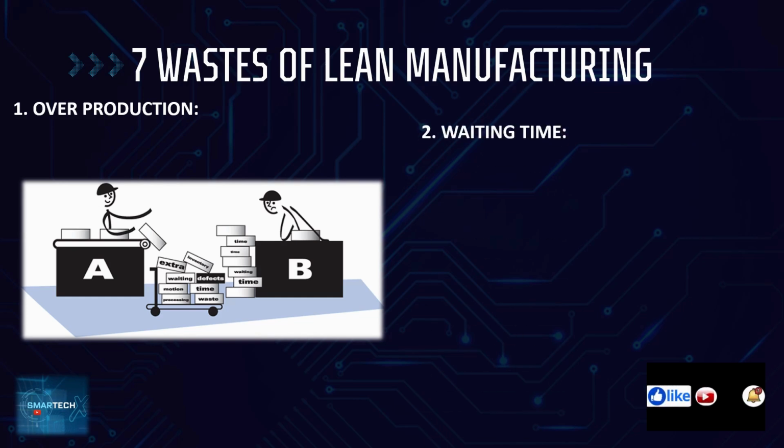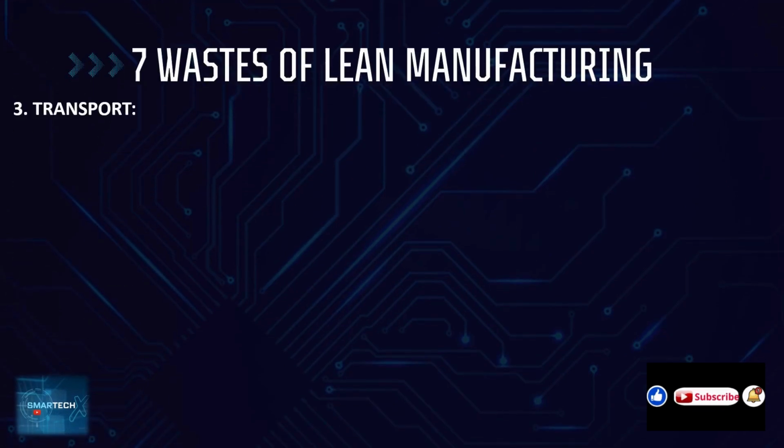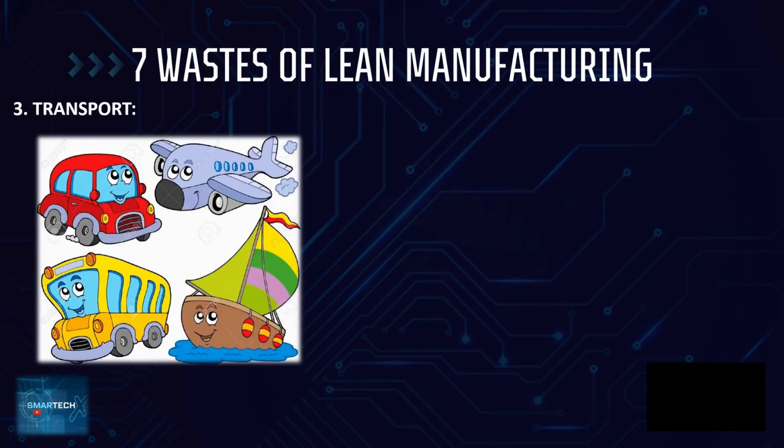Then comes waiting time. Waiting time is the unproductive time spent by employees waiting for something to happen, waiting for an employee, part or machine, or for the cycle to complete. The third one is transport, which is the time spent moving material from one location to another location.